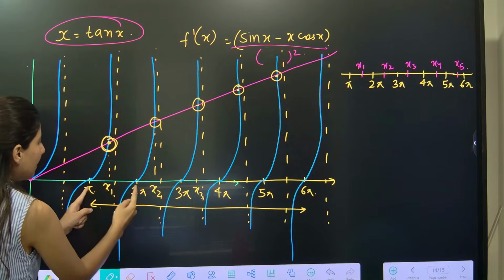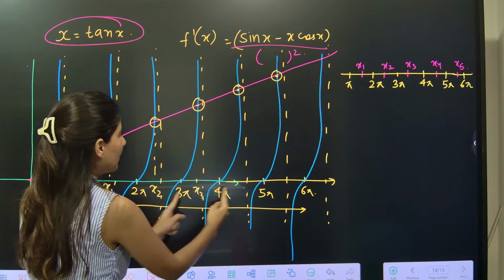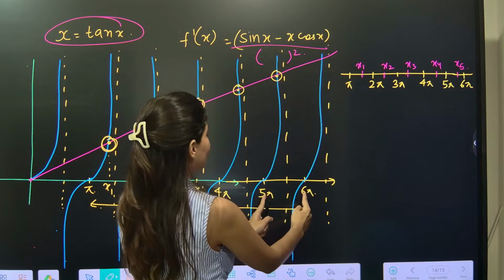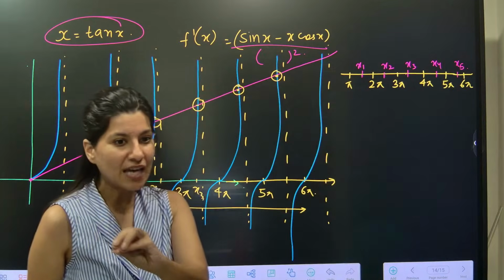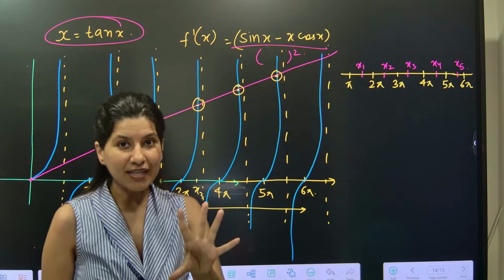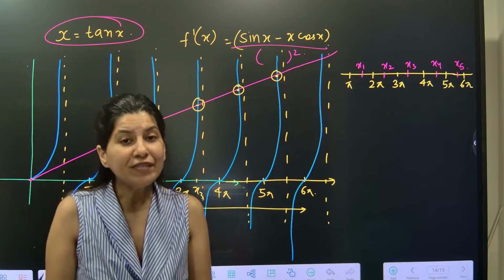One time it is happening between pi to 2 pi, second time between 2 pi to 3 pi, then 3 pi to 4 pi, 4 pi to 5 pi, and between 5 pi to 6 pi there is also one, but that's it. So 5 points till now, I think we are done. But we do not know whether these 5 points are maxima or minima. How will we do that?